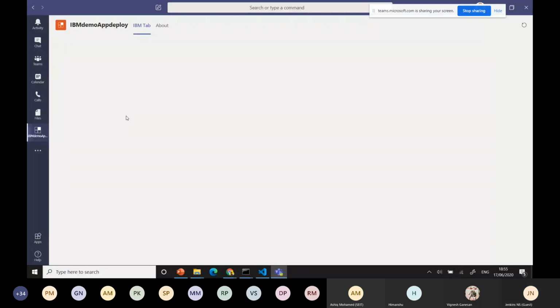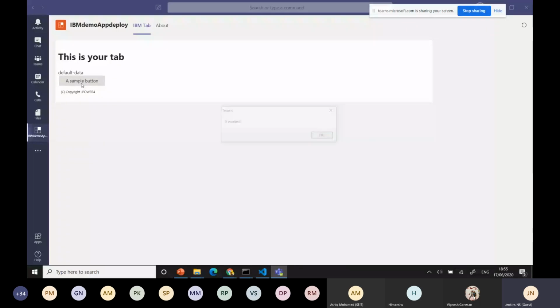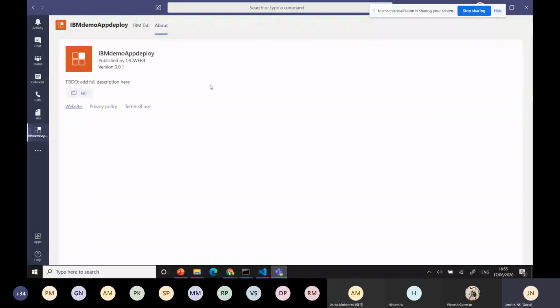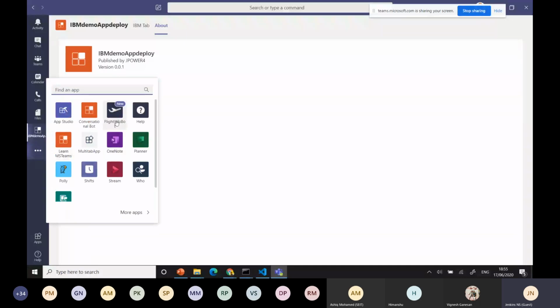It's loading. Yeah, we get this application. This is just an output. It's deployed in Azure. There's nothing else there; I can just mention that. It's a simple application. You can see this is a tab. You can bring multiple tabs. For example, I can bring multiple tabs.